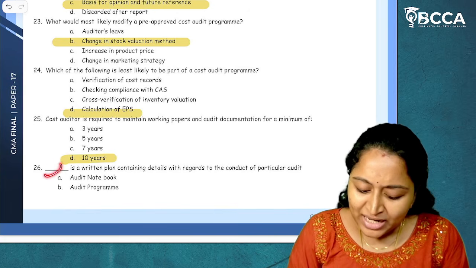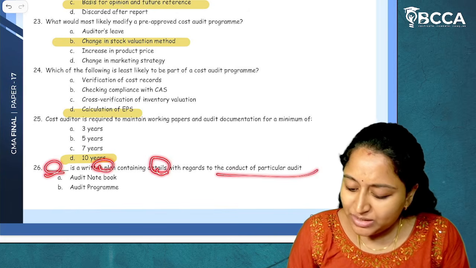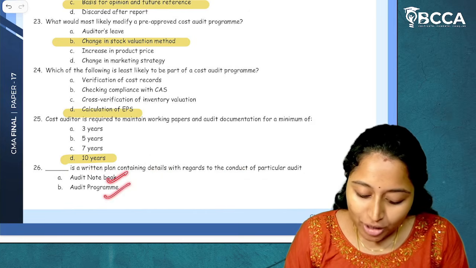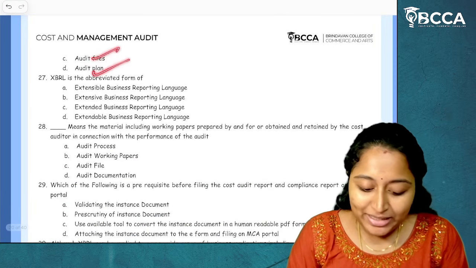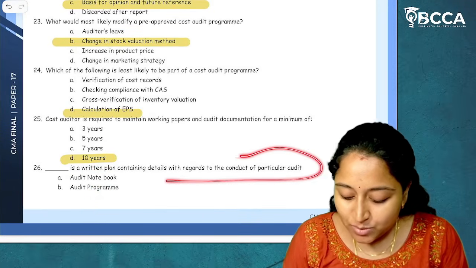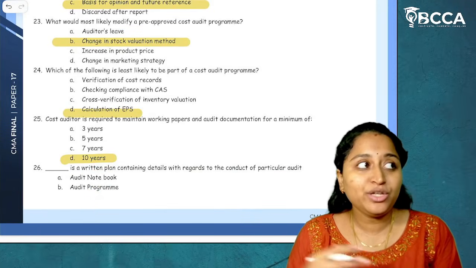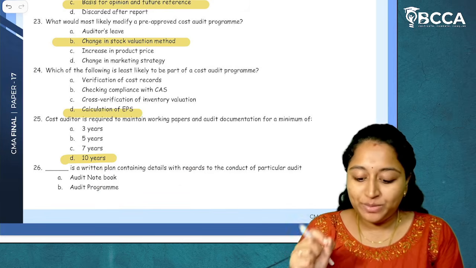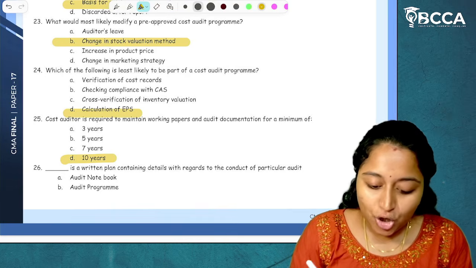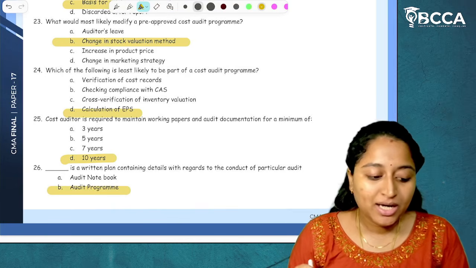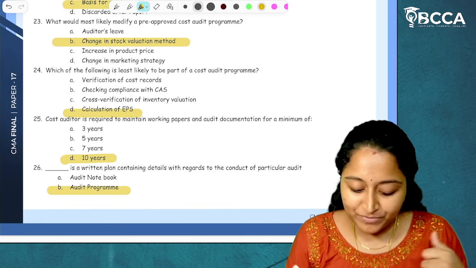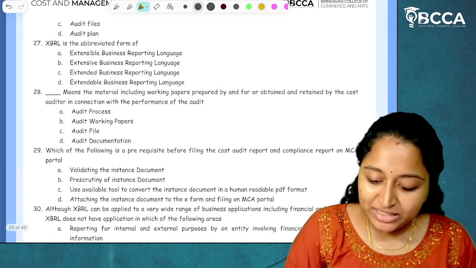Then, dash is a written plan containing details with regard to the conduct of a particular audit. Audit notebook, audit program, audit files, audit plan. Now, audit program is a written plan containing details with regard to conduct of a particular audit. How the audit has to be done? It has to be maintained as a separate written plan, which is actually called audit program. I hope it is clear. Nothing but the entire written detailed plan of how the audit will be conducted. It is audit program. I hope it is clear.